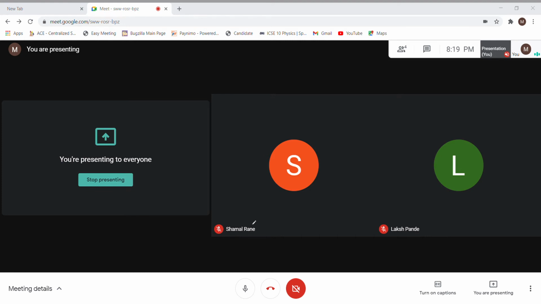So quickly find out what is the value. This will be how much? 3 minus 5, so minus 2, and this will be 8. So minus 2 divided by 8 into uA. What is uA? 8 meter per second. Plus 2mB, which means 2 into 5, again divided by 8, into uB. uB is 5 meter per second.